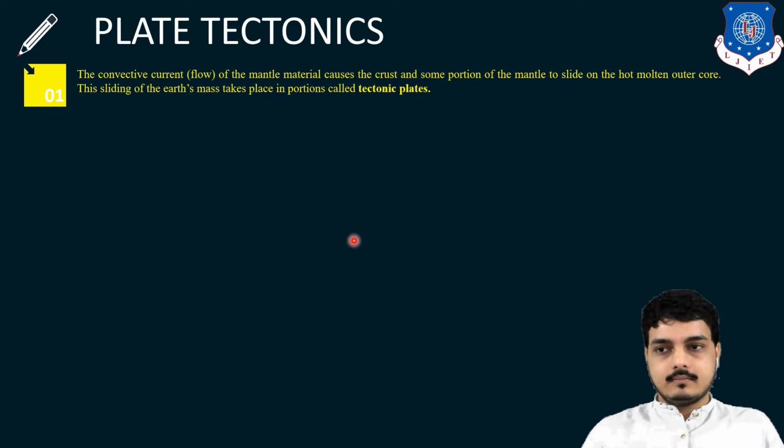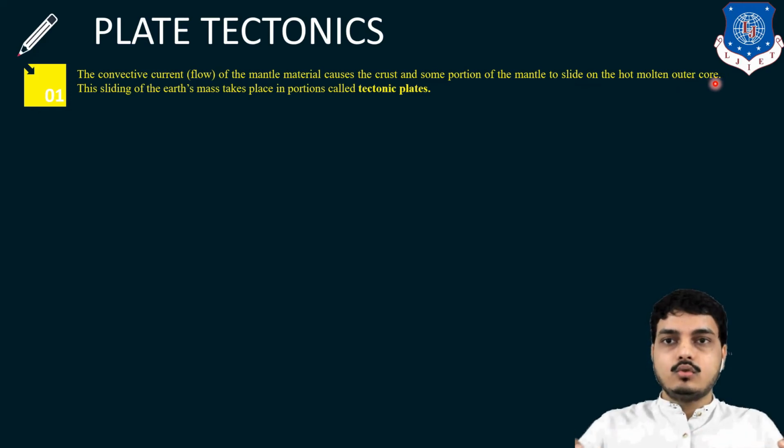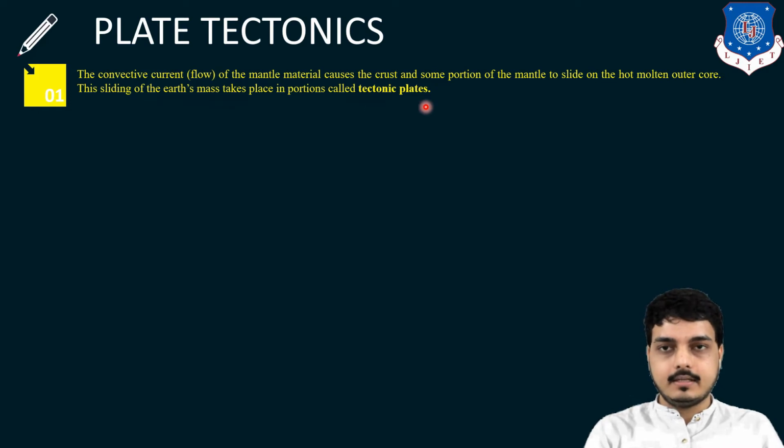So, plate tectonics. The convective current of the mantle material causes the crust and some portion of the mantle to slide on the hot molten outer core. This sliding of the earth mass takes place in portions called tectonic plates. Whenever these plates move, it is known as plate tectonics, which means tectonic plates are formed.